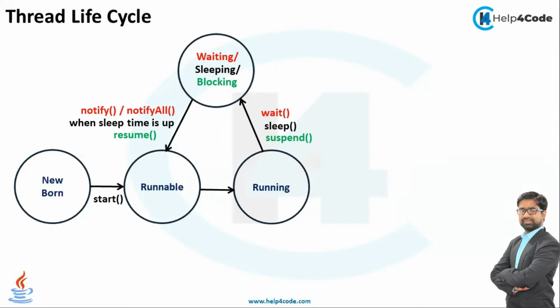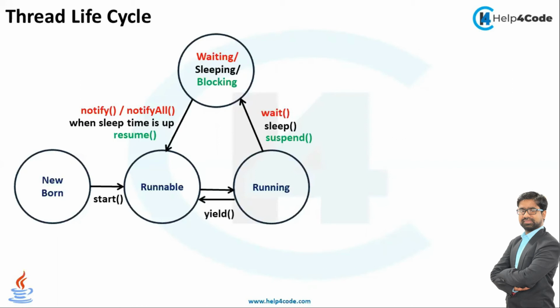Here you may see we have a real world example like a newborn baby. When a newborn baby comes into existence, it will enter a runnable state and then a running state. Then we have a stage like coma. In a human being, we have a stage like a coma. In case of coma, there will be the blocking state. The same example you can repeat here.